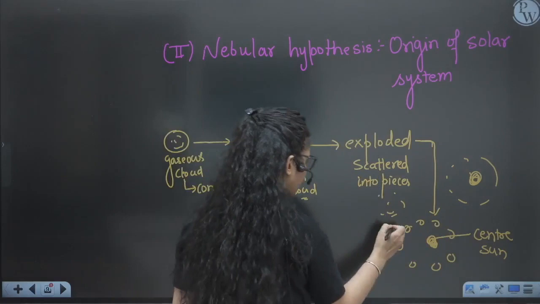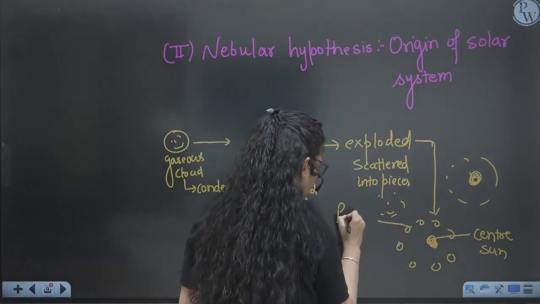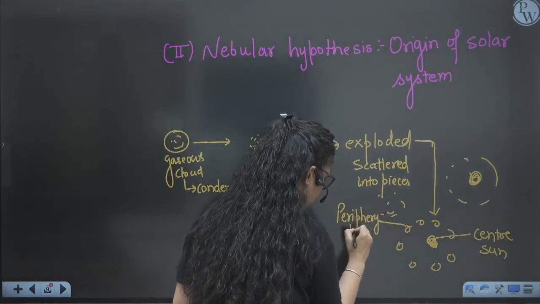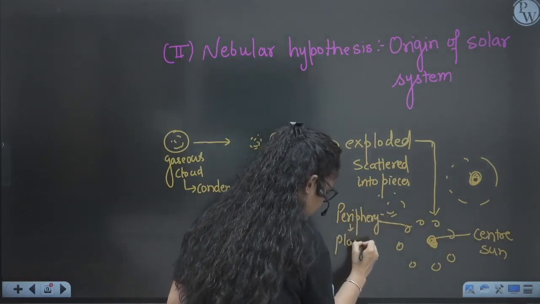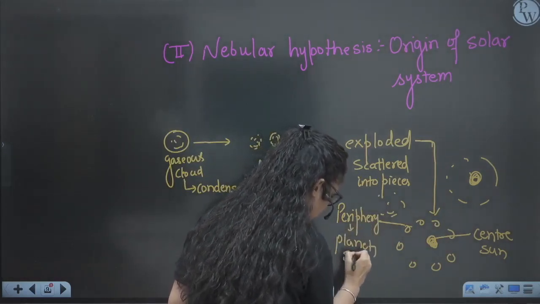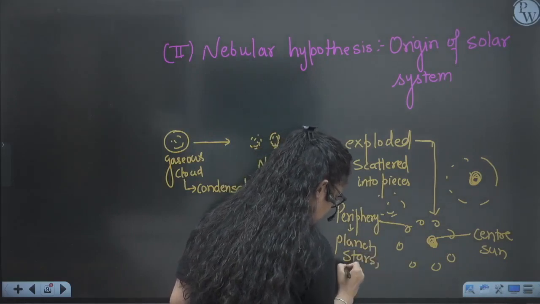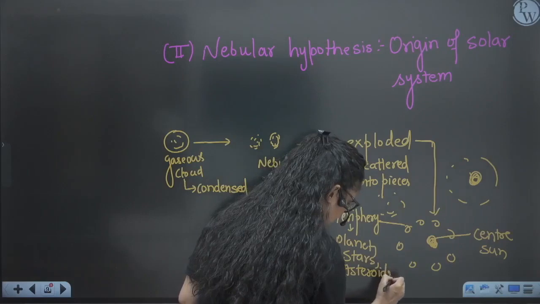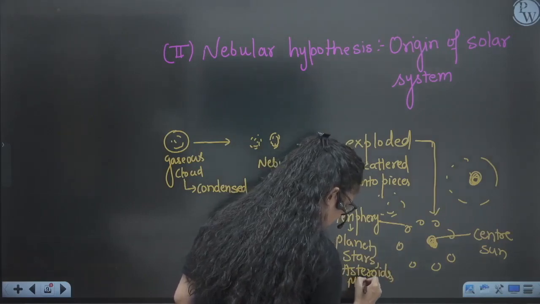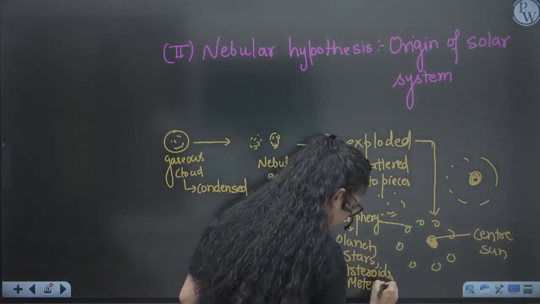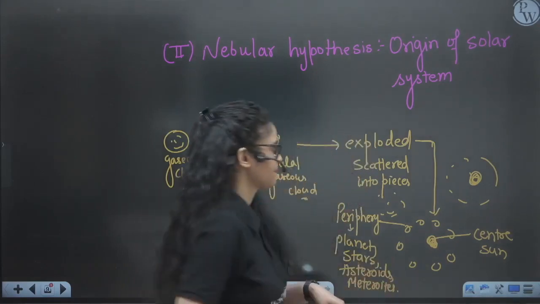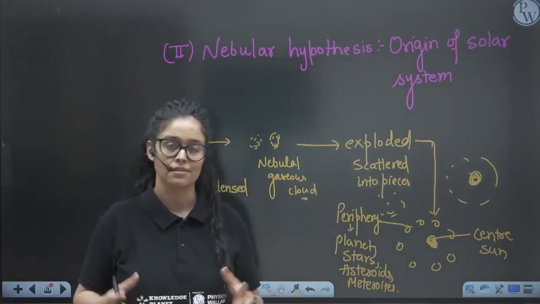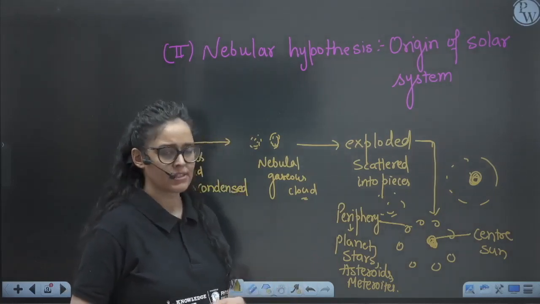So around the periphery of the Sun, we have planets, stars, asteroids and meteoroids. All of these are formed. So this is how the solar system has been formed, and obviously our Earth has been formed.